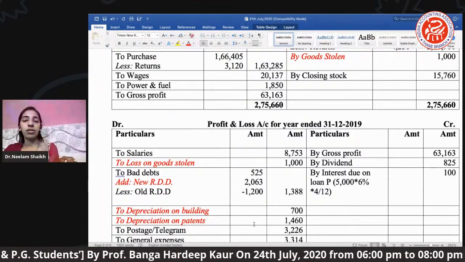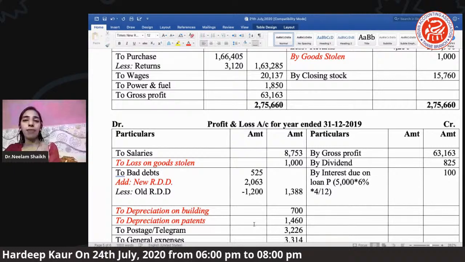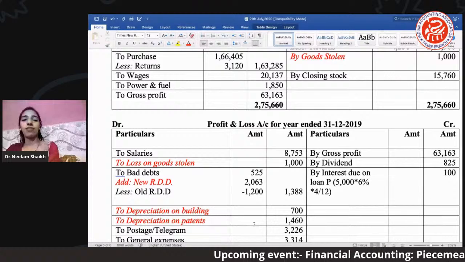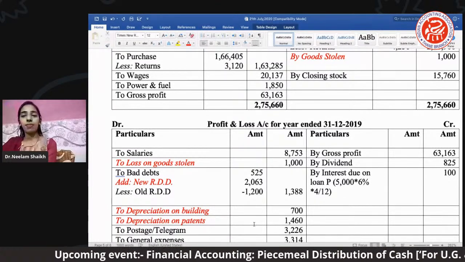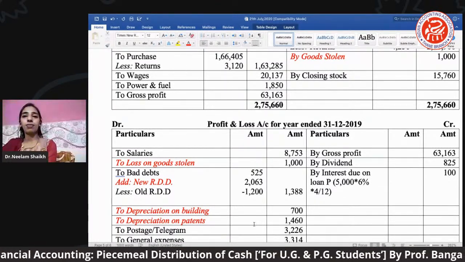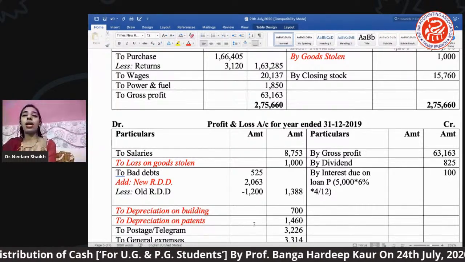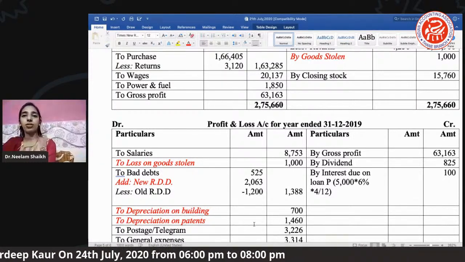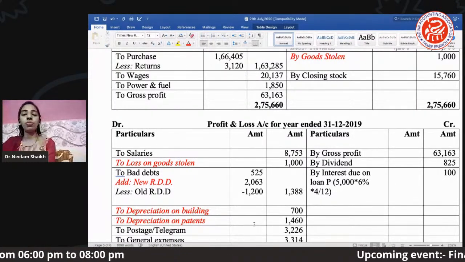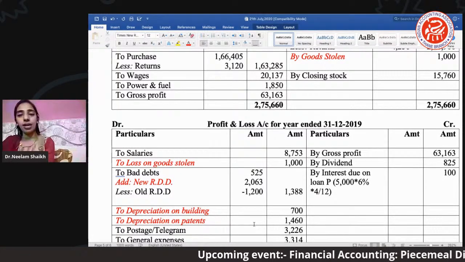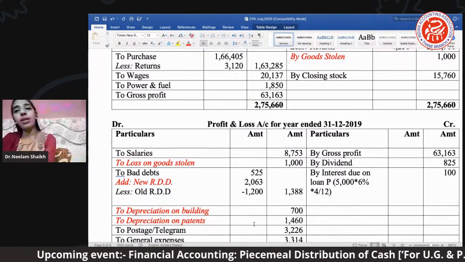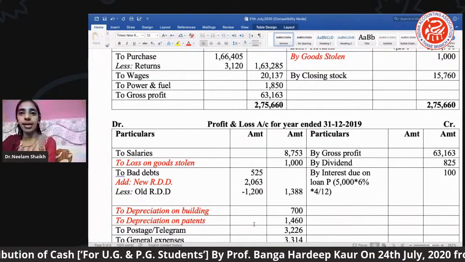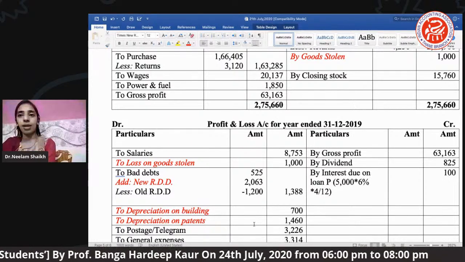Bad debt was given. There was an old RDD and new RDD. Old RDD आपको ट्रायल में मिलेगा. ठीक है. And new RDD was given in the adjustment. So this value has been taken from there only. But ये ध्यान में रखो old RDD are supposed to be less and the new RDD are supposed to be add. Why we less the old RDD? By assuming that the old recovery has been recovered. So we are supposed to less from that, and the new amount of debt which has not been yet recovered are supposed to add in our data. Okay, so that's why in bad debt you may find the new RDD is being added and the old RDD is being deducted. ठीक है.